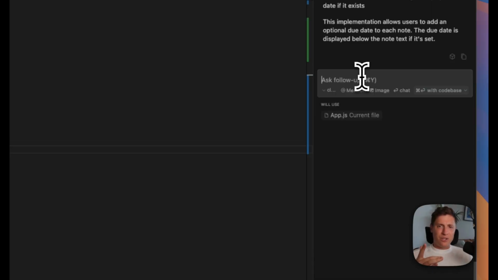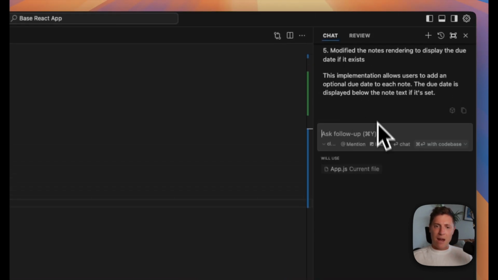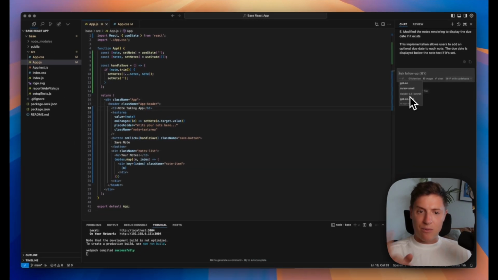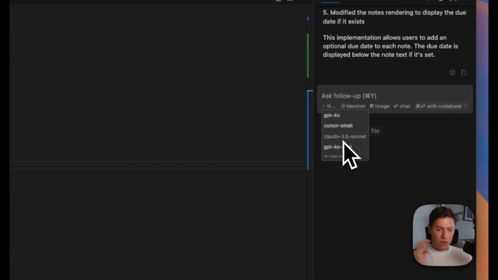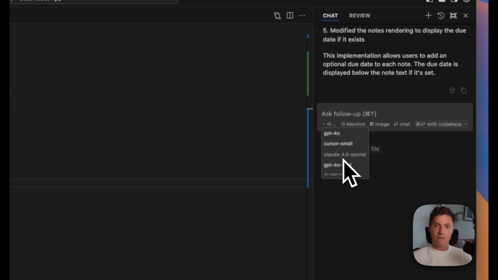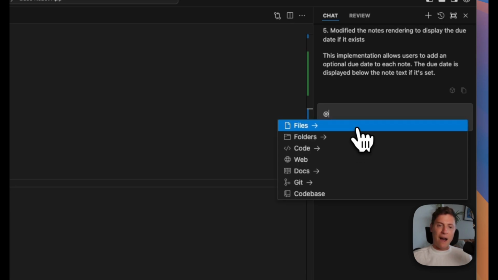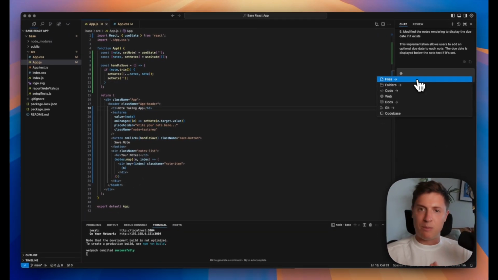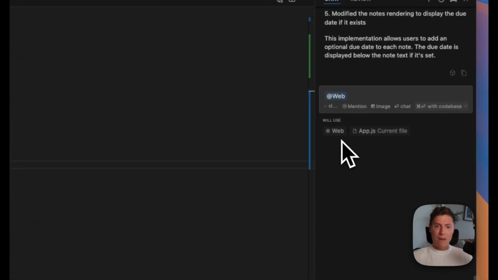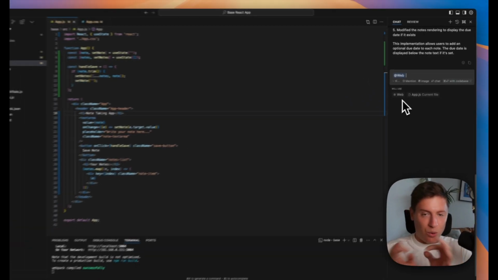Just some other cool features here too. Going back into the chat bar over here, you can choose any AI model you want. I highly recommend Claude 3.5 Sonnet. It is without a doubt the most powerful coding model available right now as of the date of this video, so make sure to choose that. You can also mention different files. If you want to talk about very specific files to change when you get more familiar with your program, you can do that. You can even mention the web. If you want to say, look up this application on the web and copy it, you can tag the web and do that.